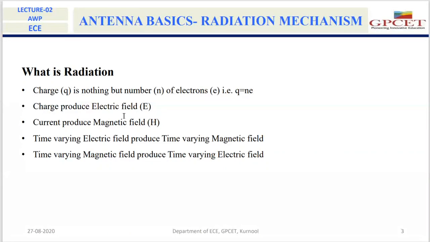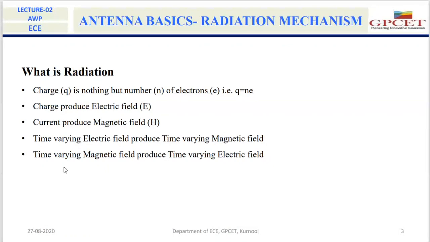Next, the time varying electric field. That means the electric field that changes with time, electric field as a function of time. That time varying electric field produces a time varying magnetic field. Likewise, the time varying magnetic field will produce a time varying electric field.